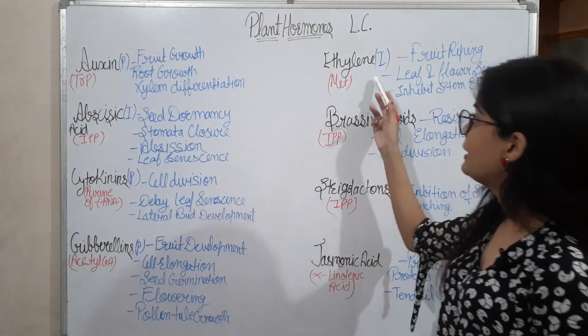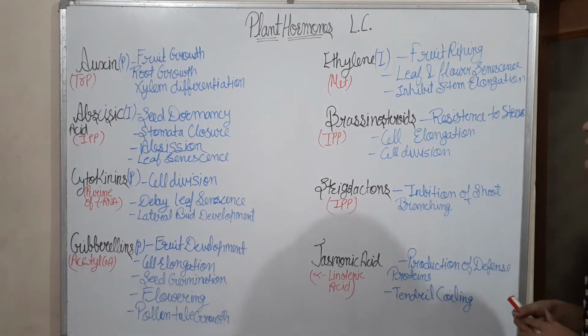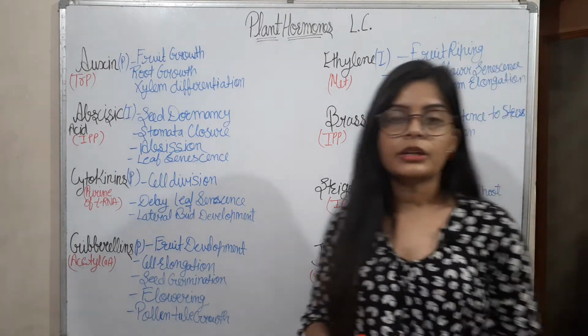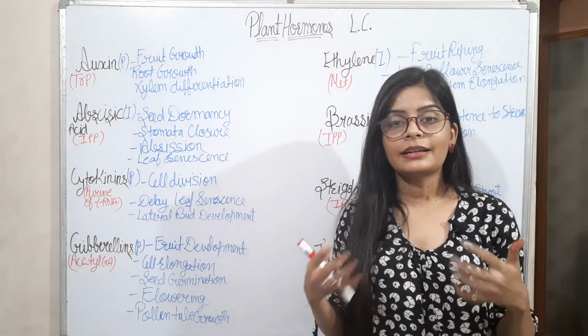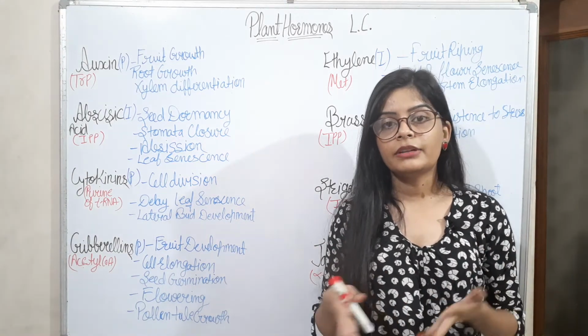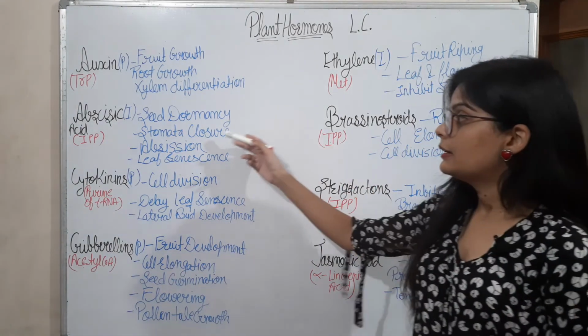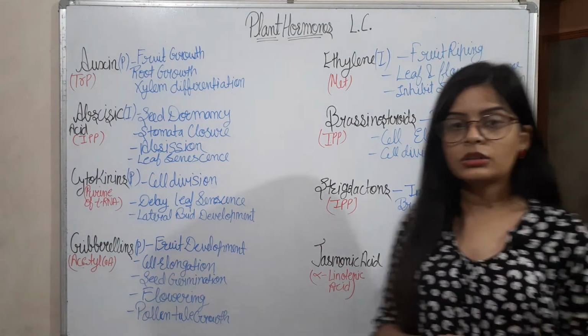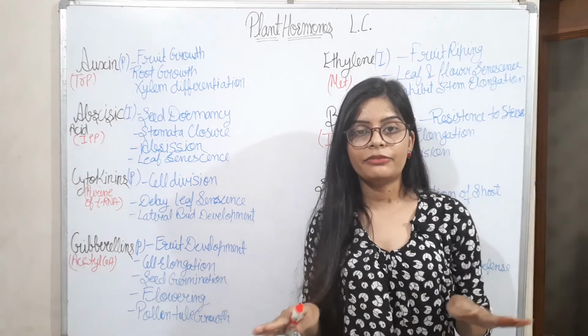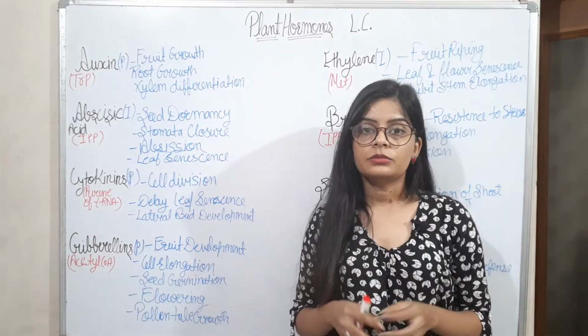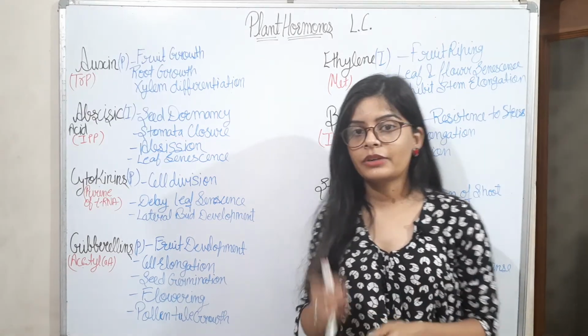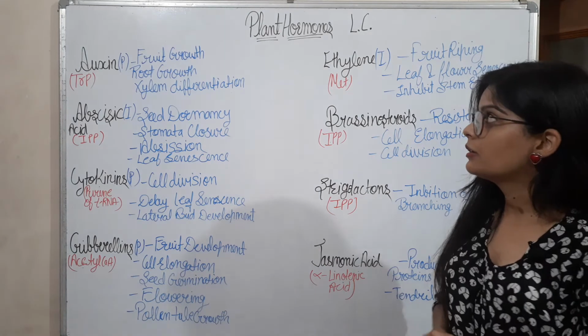And then ethylene comes at the third number, it does the ripening of the fruit, and finally starts the senescence of the leaf and the fruit. And finally abscisic acid at the fourth number does the complete leaf and fruit senescence and the death of the leaf and fruits, the final stage. So that's all about plant hormones.